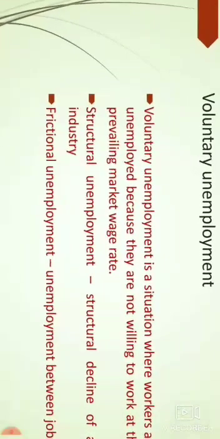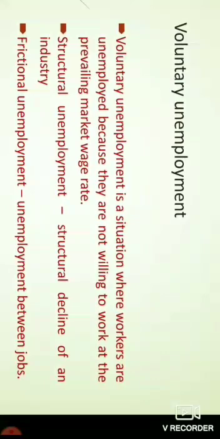The last concept related to this topic is voluntary unemployment. What is voluntary unemployment? Voluntary unemployment is a situation where workers are unemployed because they are not willing to work at the prevailing market wage rate.